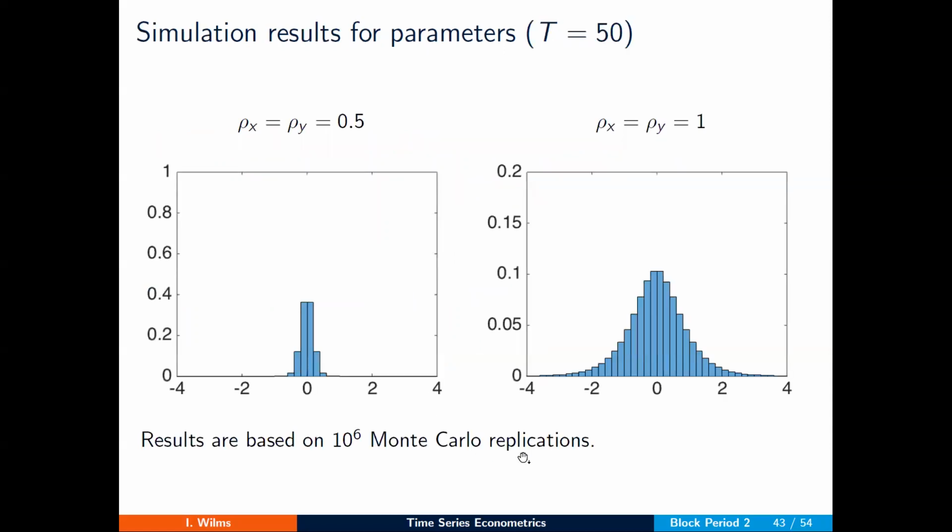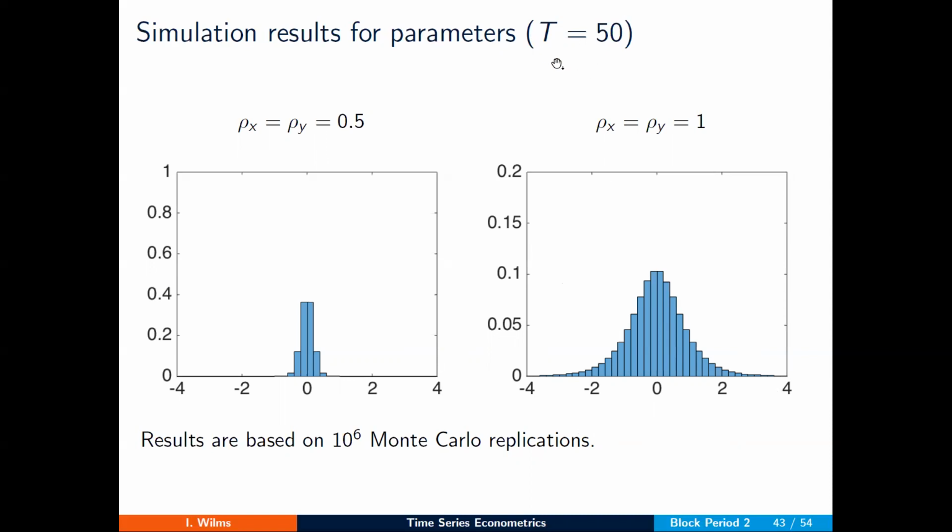On the next slide, I include the simulation results, where I show the limiting distributions for the stationary case, for instance, the rho equal to 0.5. And I also show the limiting results for the non-stationary case. First, only for a sample of 50 observations, but we already see in the stationary world here a peak around 0, as we would expect. Not at all in the non-stationary world. Here we just see a limiting distribution.